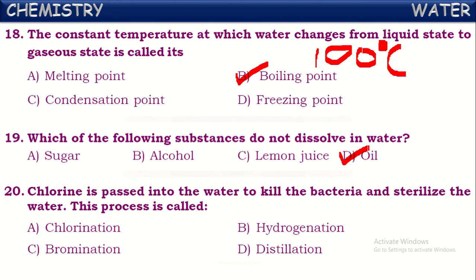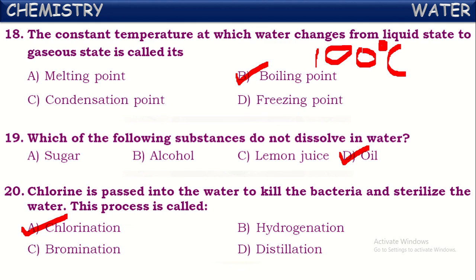Next, chlorine is passed into water to kill the bacteria and sterilize the water. What do you call this process? Generally, when chlorine gas is passed into water, it kills the germs and bacteria present in it and sterilizes it. This process is called chlorination.